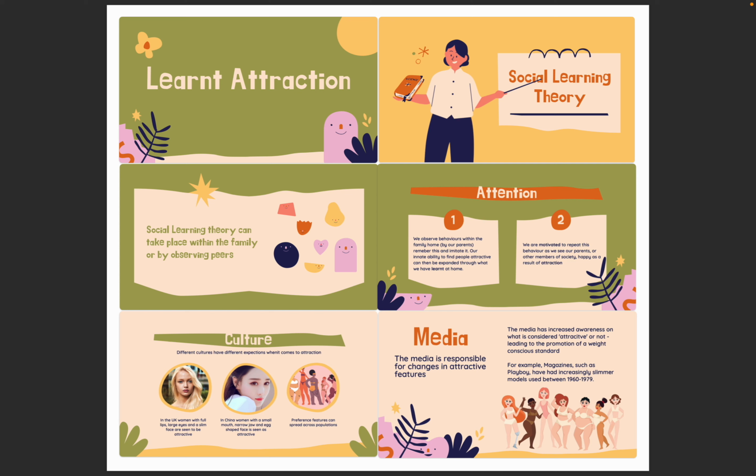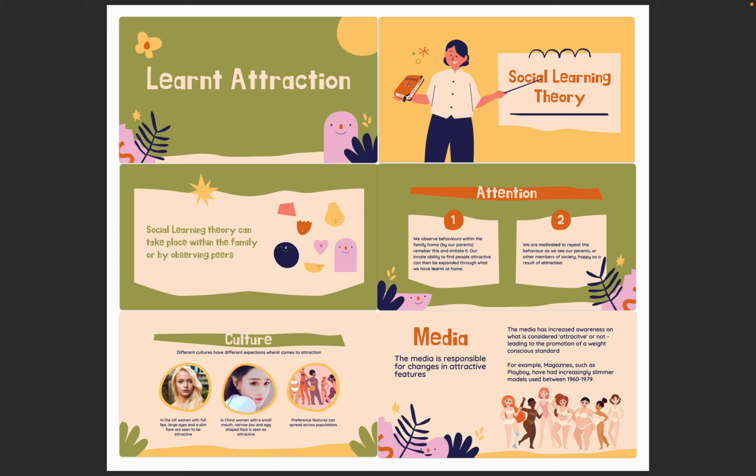The first factor is attention, and in the case of attraction, we can observe our parents in a relationship within the family home. We then remember this behaviour, known as retention, and then imitate this behaviour using the skills that we have, for example, the ability to find someone attractive, which is innate for humans as demonstrated by a study whereby babies showed a preference for more attractive faces.